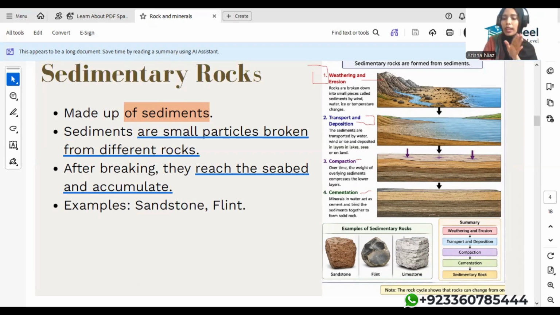Because in your Paper 1 and Paper 2, you will be having images, so kindly focus on the images. When we solve the past papers, then you will know why I'm showing you the images of the main topics. You need to understand the images, because images relevant to these will be used in your papers, because Paper 2 will be about graphs and pictures and all of those things.